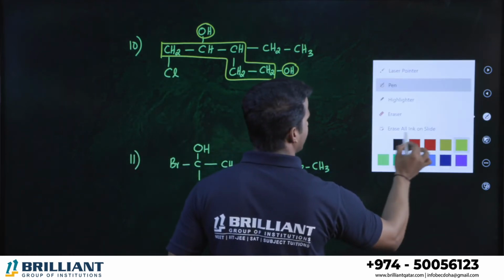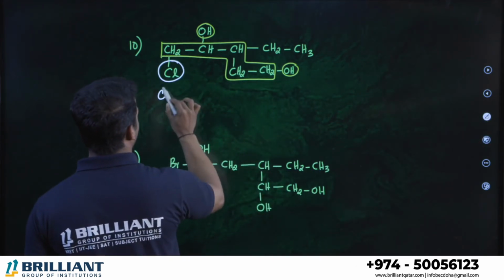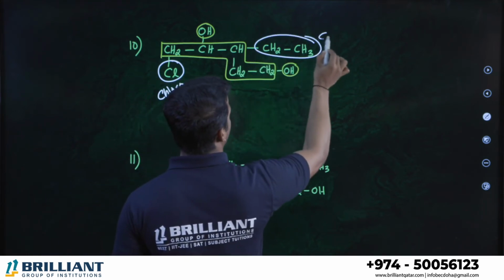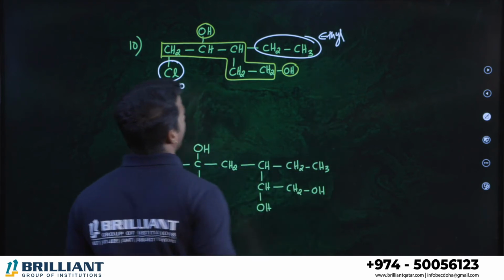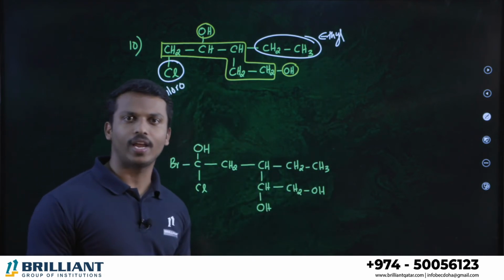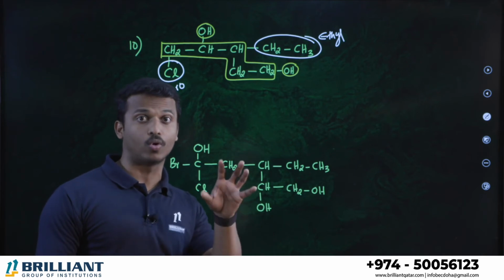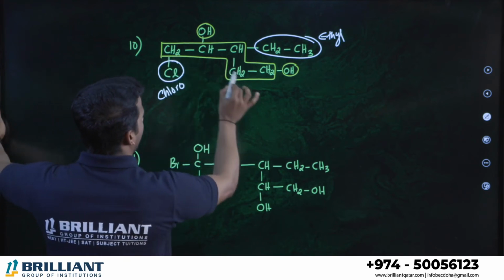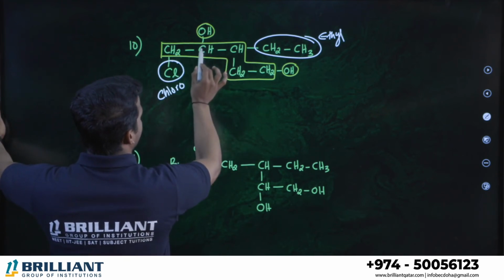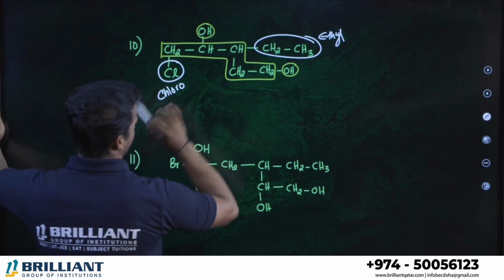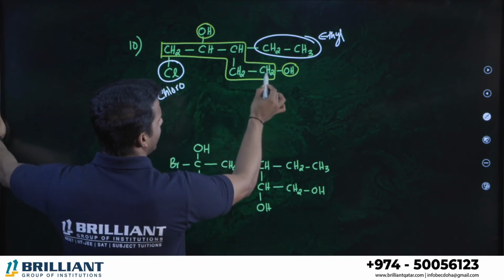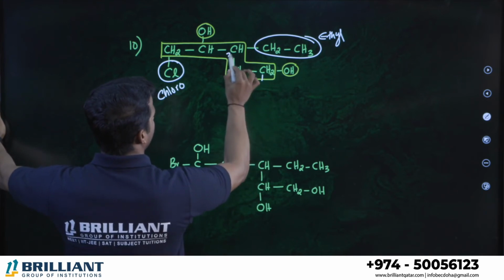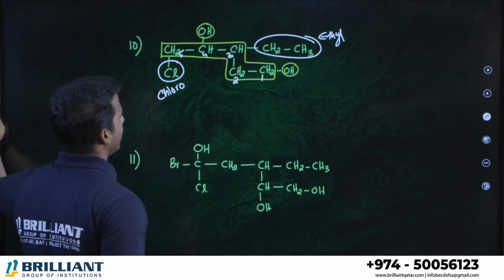Now tell me which branches you have. This is what? Chloro. Right? Chlorine is called chloro. And CH3CH2 is called ethyl. What is the next step after selecting the parent chain? Number the parent chain in which the alcohol group should get the lowest number. If you start numbering from left to right, this alcohol is in the second position and this is in the fifth position. But if you start from the right side, the alcohol is in the first position itself, that's better, right? So 1, 2, 3, 4, 5. Okay, tell me the name.